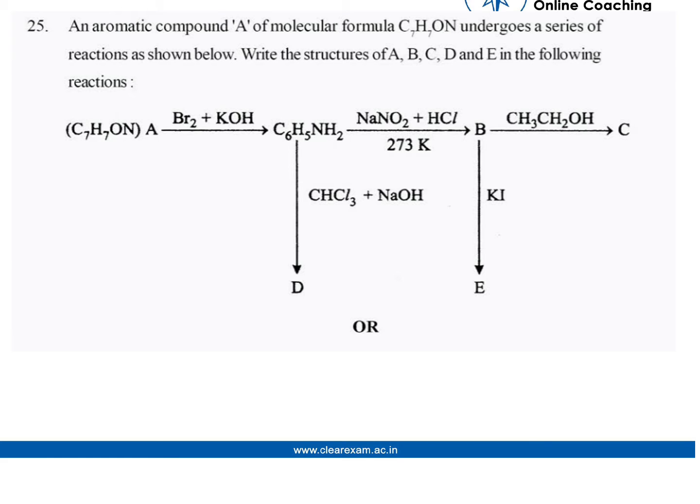An aromatic compound A of molecular formula C7H7ON undergoes a series of reactions as shown below. Write the structure of A, B, C, D and E in the following reaction.